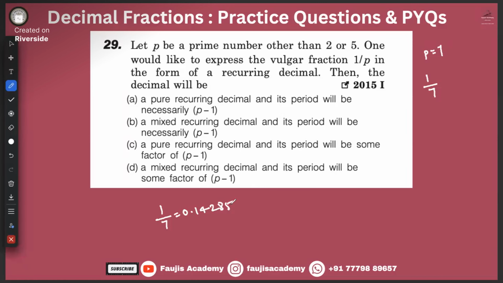Okay, p minus 1 is what? We have already taken p is equal to 7. So p minus 1 is 6. And what are the factors of 6? It's 1, 2, 3, and 6, isn't it? What they are saying is, a pure recurring decimal and its period, that is 6, will be a factor of p minus 1.